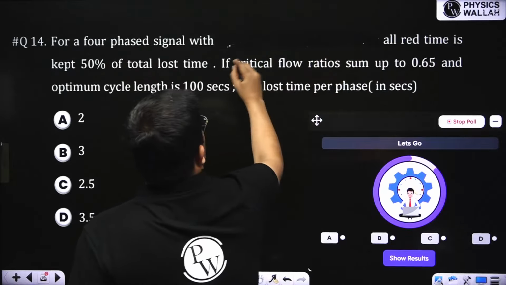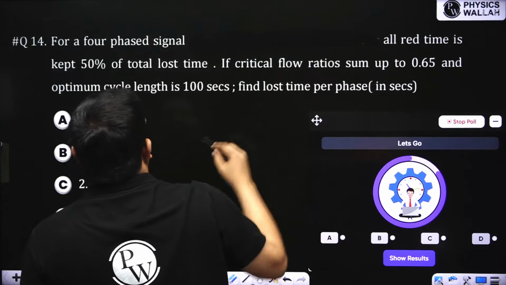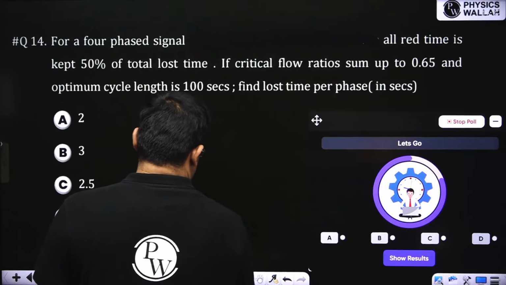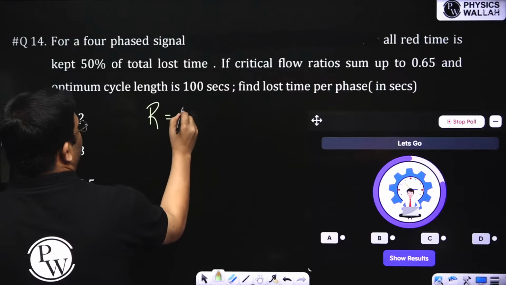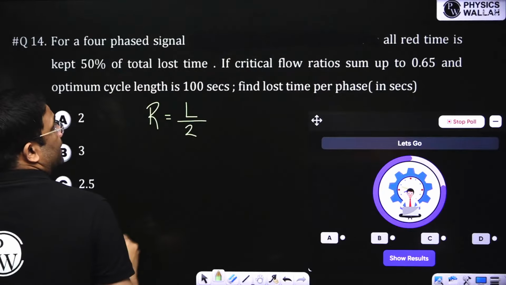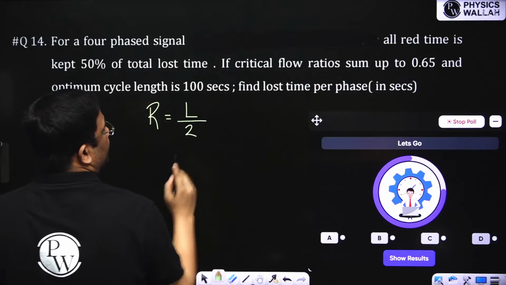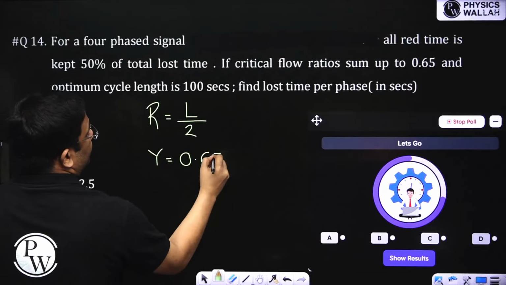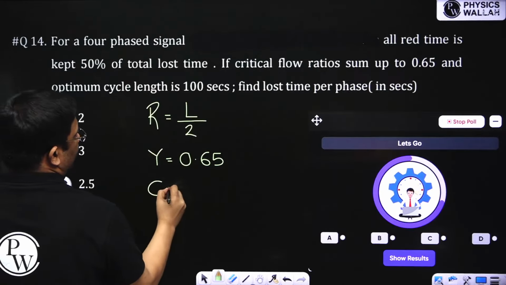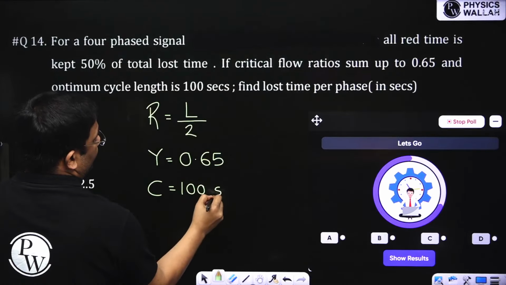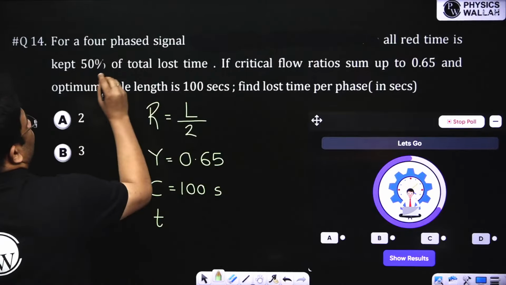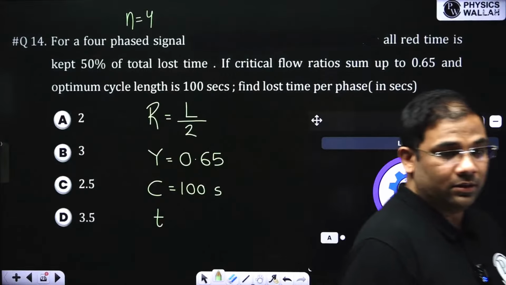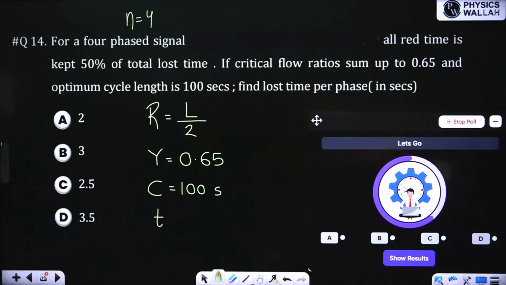For a 4-phase signal, all red time is kept 50% of total lost time. The sum of critical flow ratios, capital Y, is 0.65 and the optimum cycle length is 100 seconds. Find out the lost time per phase, and it's a 4-phase system, so N is equal to 4. It's an easy question, you just have to use the equations.